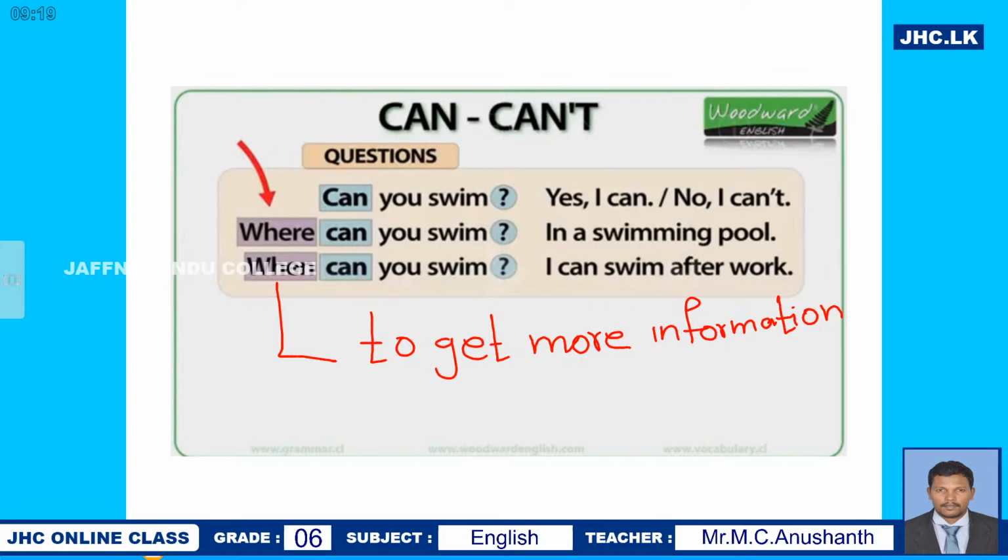But to get more information, we can use question words. Can you swim? is the question asked to get a possible answer. But where can you swim? To get more information, you use question words.